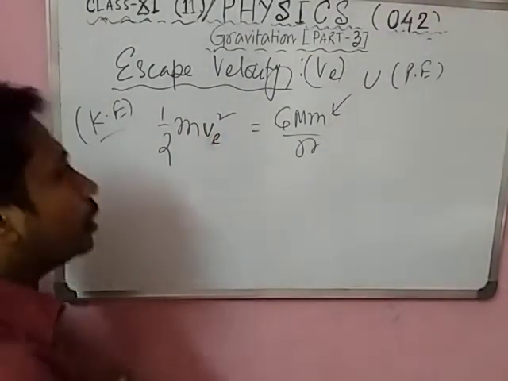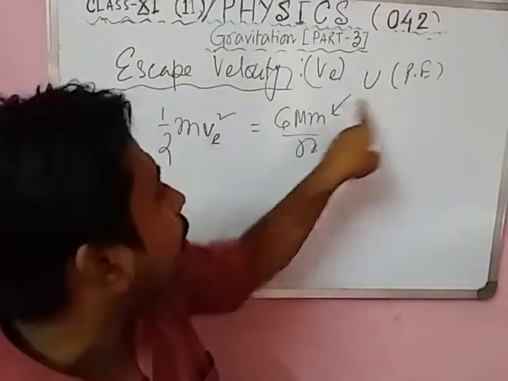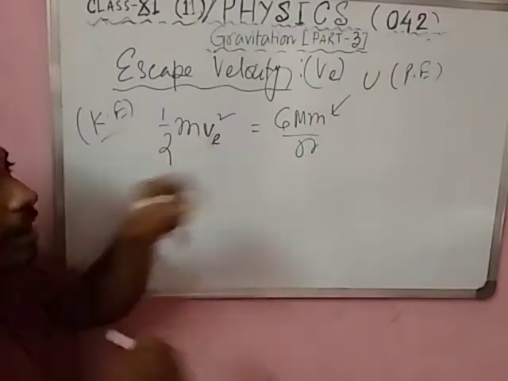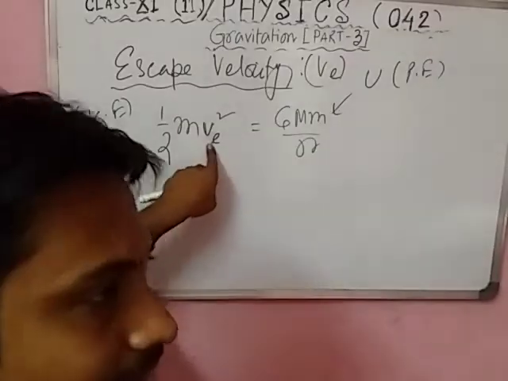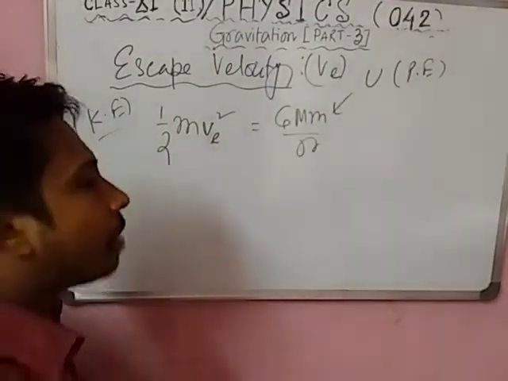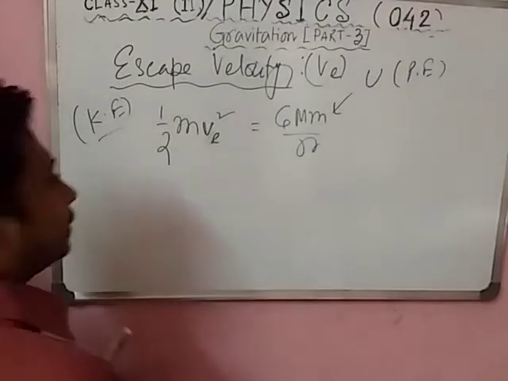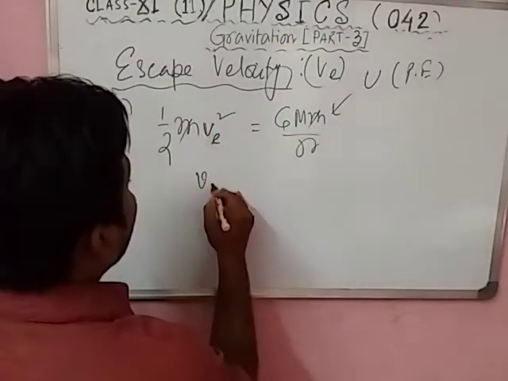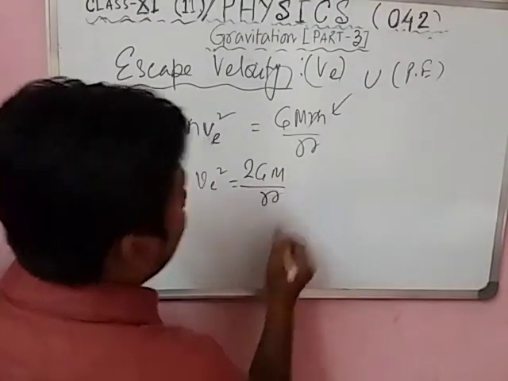I think you understood. You have to overcome the potential energy, whose formula is GMm by R, and you need the kinetic energy, half mv square, to overcome it. Here v means the escape velocity. Write it in your copy two or three times so that you can easily write it in the exam copy also. So m and m cancel out, so v square is equal to GM into 2 by R.